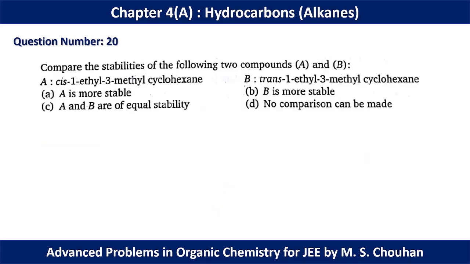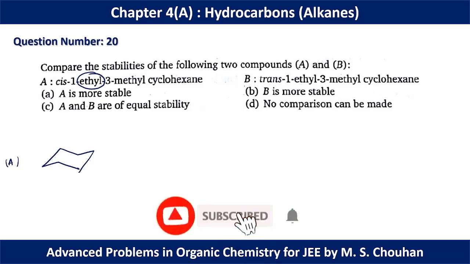In question number 20, compare the stability of the following two compounds A and B: cis 1-ethyl 3-methyl cyclohexane and trans 1-ethyl 3-methyl cyclohexane. Okay, so we can start drawing this molecule. This is molecule A. Cis means in the same position, and we have to keep the bulkier group, the higher volume functional group, in the equatorial position.